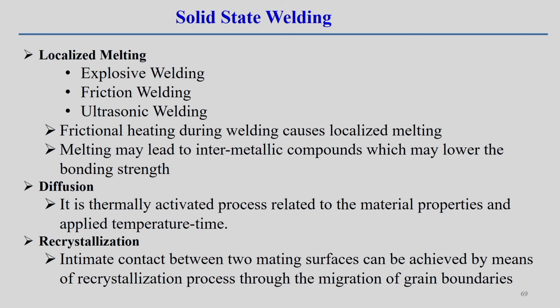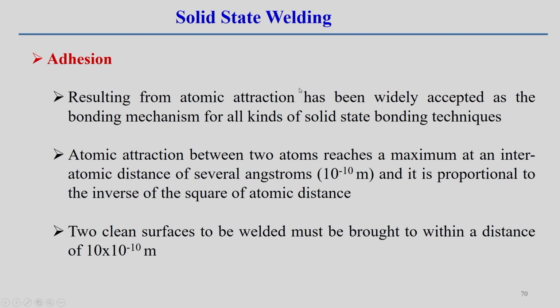But remember, in all these cases surface preparation is one important aspect to consider. Adhesion resulting from atomic attraction has been widely accepted as the bonding mechanism for all kinds of solid state bonding techniques. So, for atomic attraction, the two atoms have to reach an interatomic distance of, for example, 10 to the minus 10 meter.